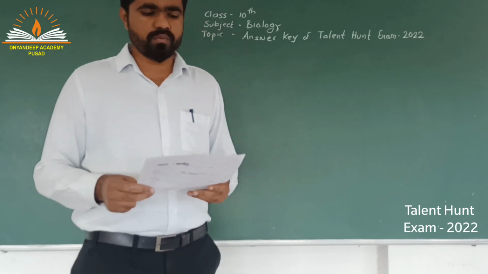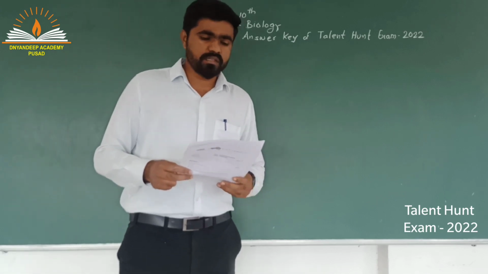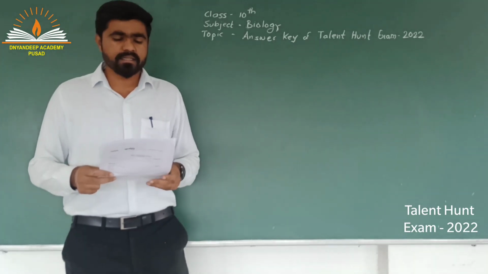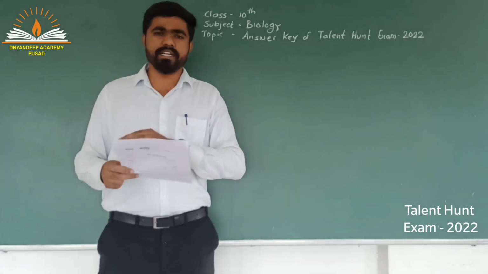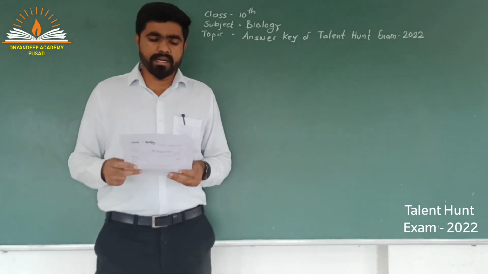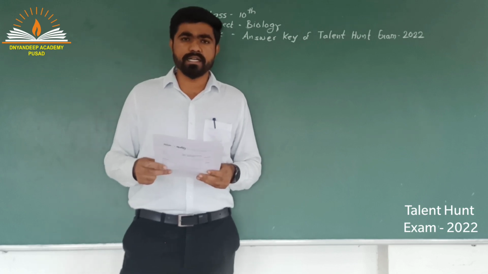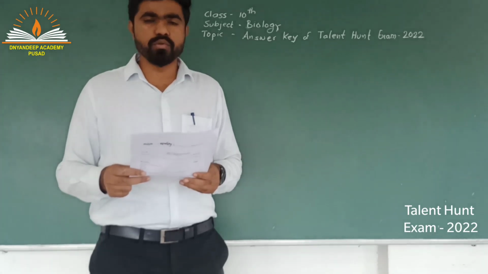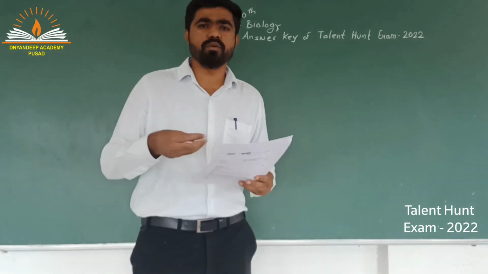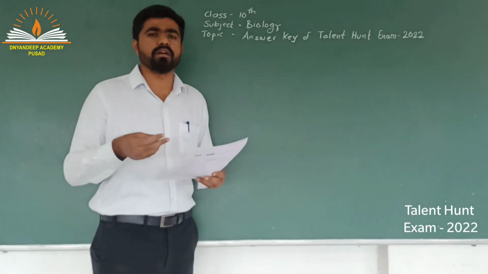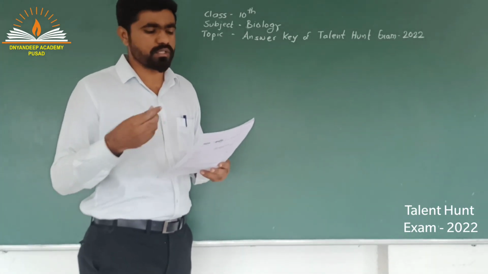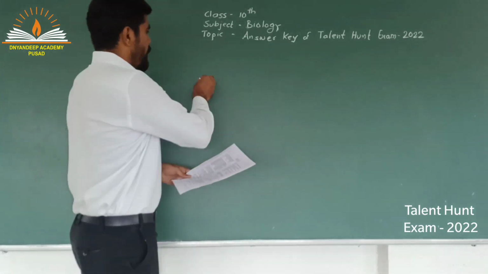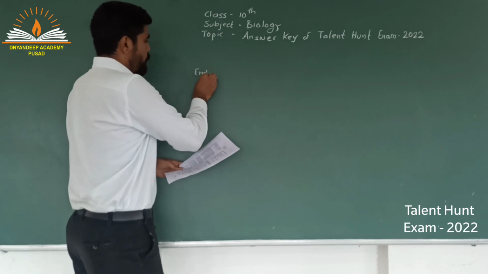Let us begin with the first question. Question number 31 of set A, that is question number 38 of set B. If an endosperm of an angiosperm contains 24 chromosomes, the number of chromosomes in each root cell will be? Now let us look at the information given in this question. Firstly, they have given endosperm.